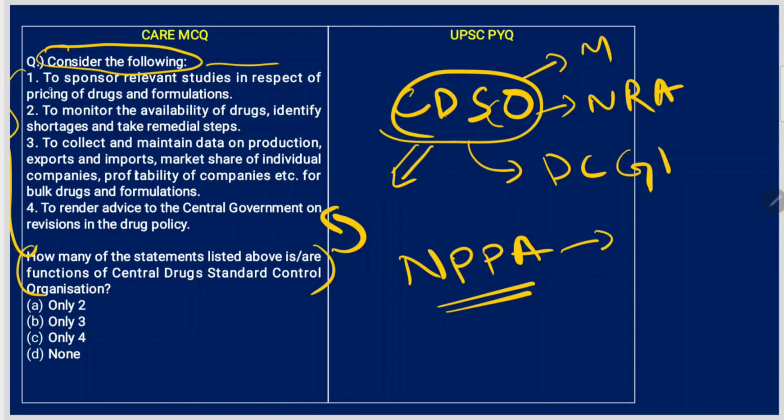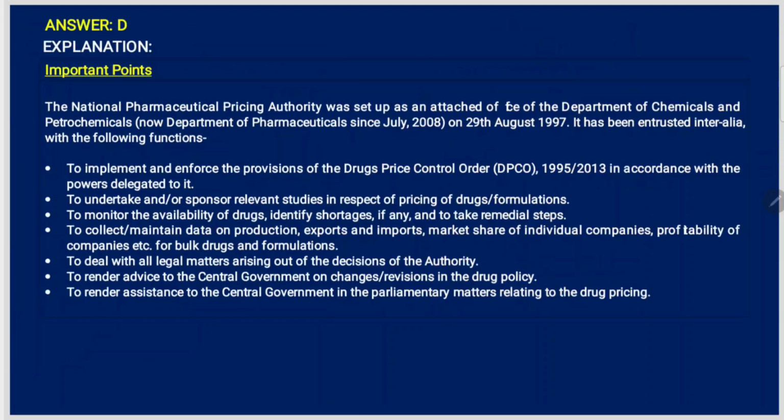Now coming back to the question. To sponsor relevant studies in respect to pricing is always NPPA related. So this is wrong. To monitor the availability of drugs, identify shortages and take remedial steps is also NPPA's function. To collect and maintain data on production, exports and imports, market share of the individual companies, profitability. See, it is all dealing with money, right? So it is again NPPA. To render advice to the central government on revisions in drug policy. No. So none. Now what are the functions of CDSCO?